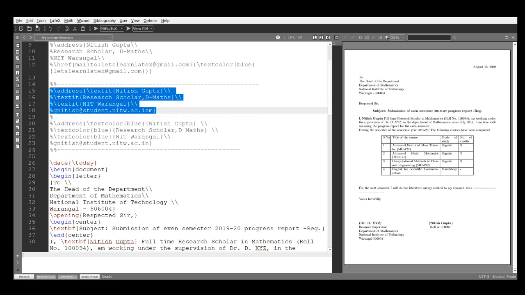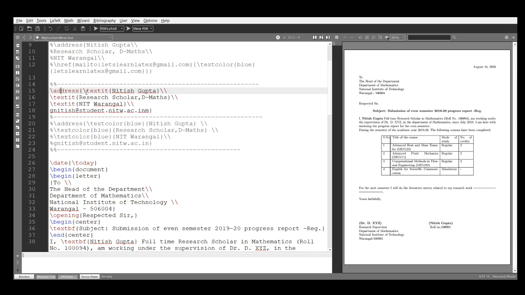Okay. Edit, uncomment. See, this is the address, but in this address I want my name, Research Scholar, Department of Mathematics, NIT Warangal. These three things I want in italics. For this I use this \textit.